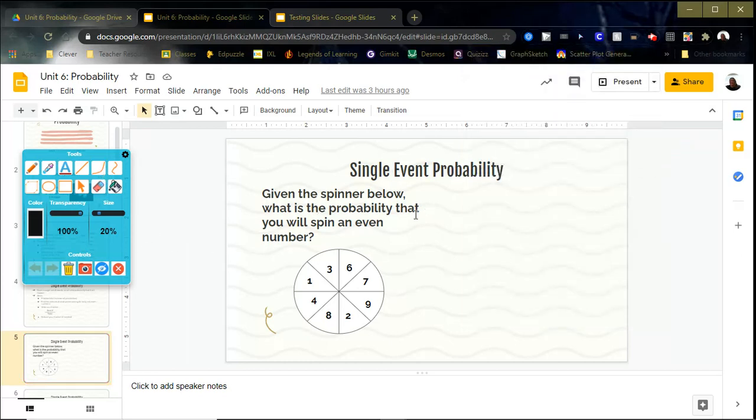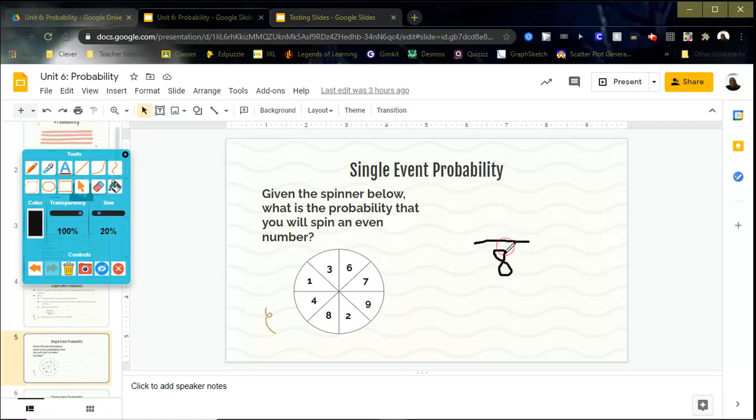Okay, so we're going to do some examples. Given the spinner below, what is the probability that you will spin an even number? So remember the first step is to find my total. If I find my total, that's going to be on the bottom. So the total amount of numbers here: 1, 2, 3, 4, 5, 6, 7, 8. So I have 8 total possibilities that can happen.